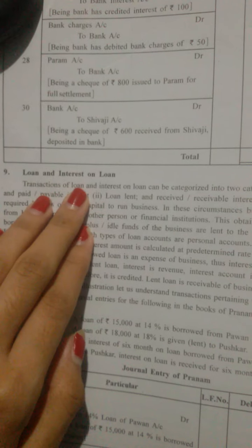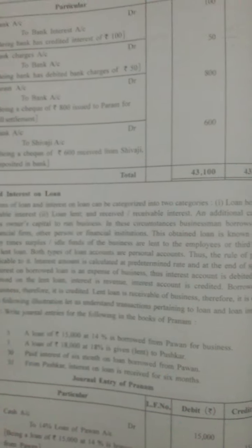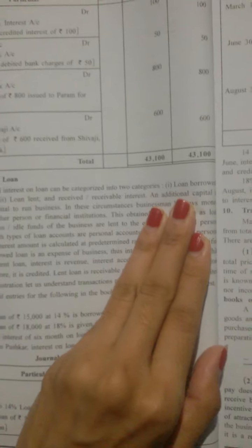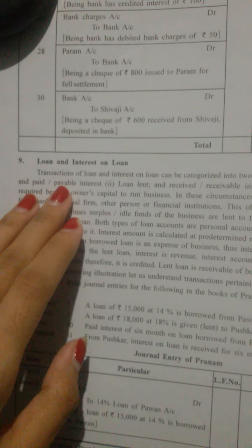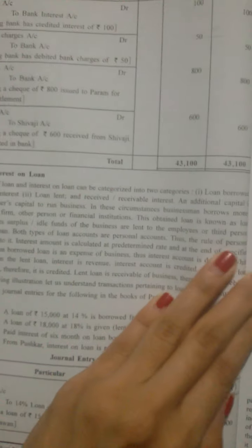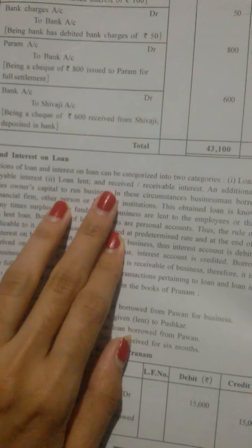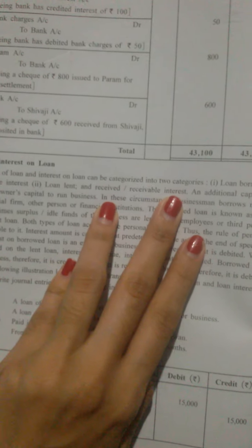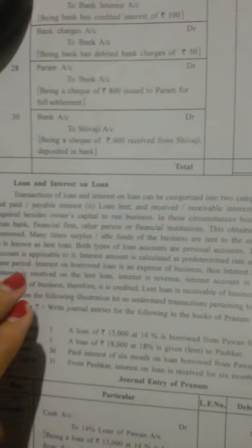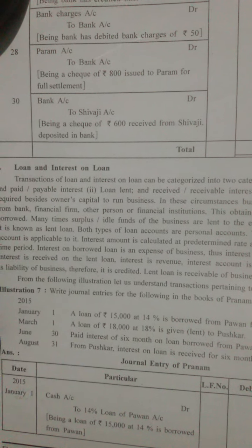The transactions of loan and interest on loan can be categorized into 2 categories. First is loan borrowed and paid, or payable interest, and the second is loan lent and received, or we can say receivable interest. An additional capital is required besides owner's capital to run the business.